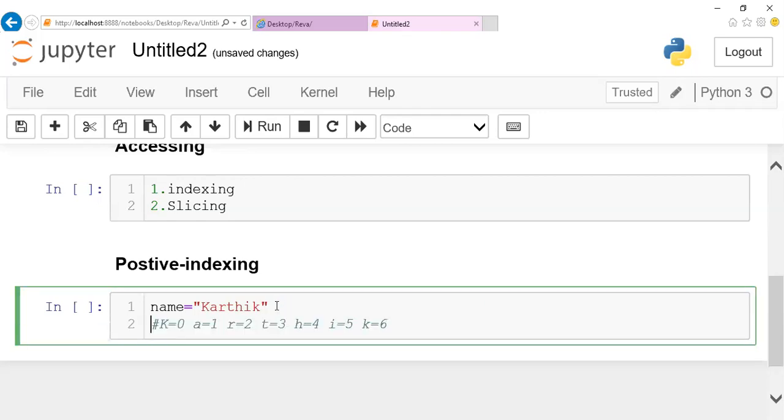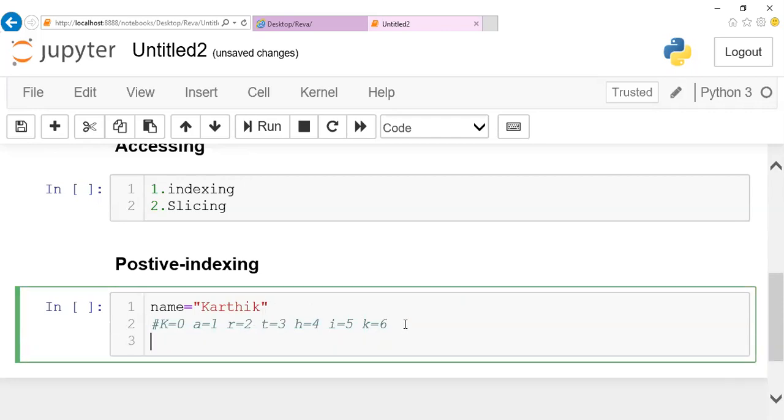So giving an index position starting from 0 and keep on incrementing is positive indexing, whereas the same string can be given negative indexing. K is given -7, A is given -6, R is given -5, T is given -4, H is given -3, I is given -2, and K is given -1.